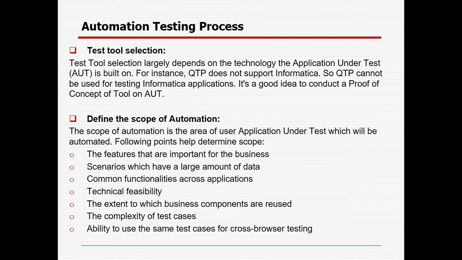Say for instance, QTP does not support Informatica, so QTP cannot be used for testing an Informatica application. It is a good idea to conduct a proof of concept of the tool on your application under test. Before starting test execution, most projects do some POC, proof of concept. Here POC is not point of contact, here it is proof of concept.